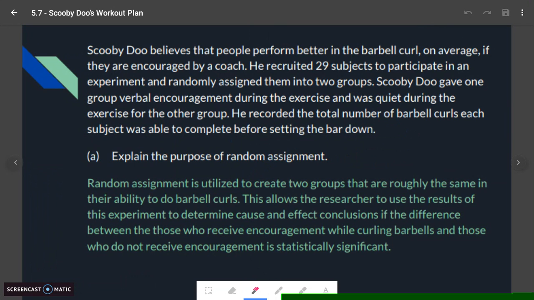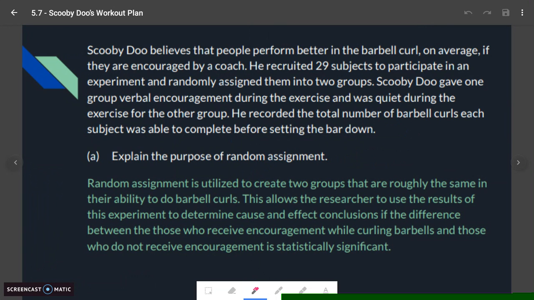Now, part A exists to explain the purpose of random assignment. So random assignment is utilized to create two groups that are roughly the same in their ability to do barbell curls. This allows the researcher to use the results of this experiment to determine cause and effect conclusions if the difference between those who receive encouragement while curling barbells and those who do not receive encouragement is statistically significant.